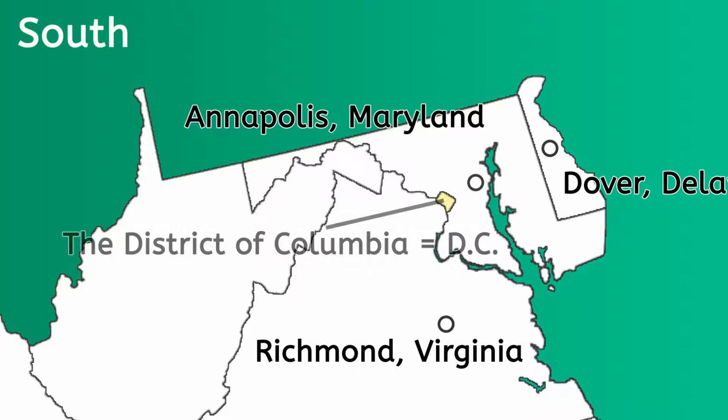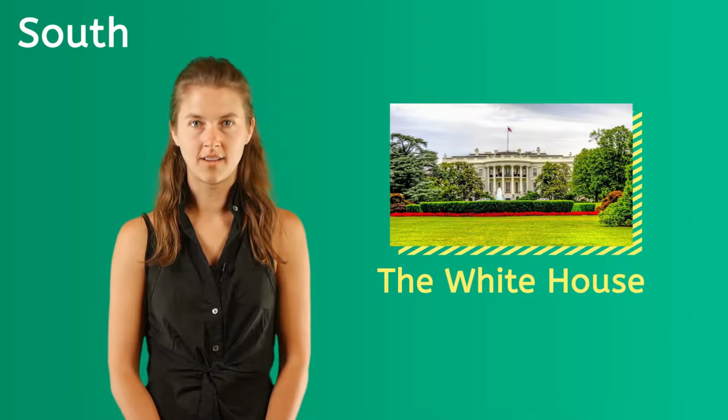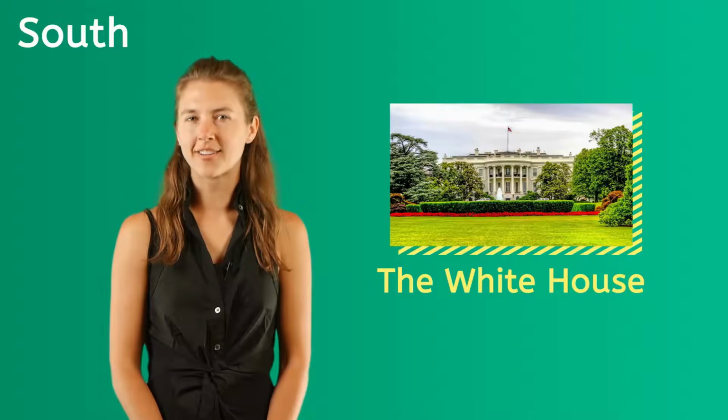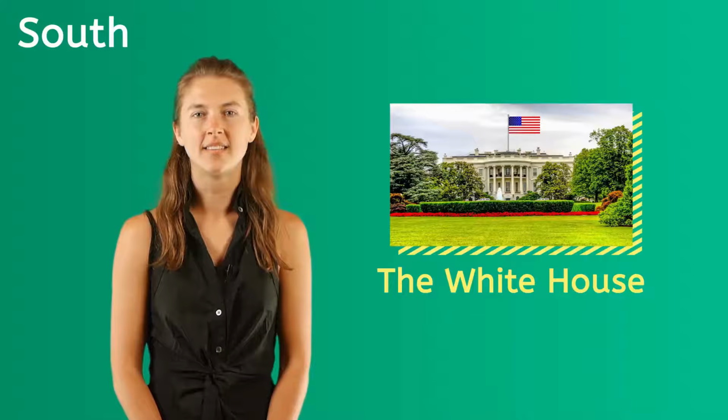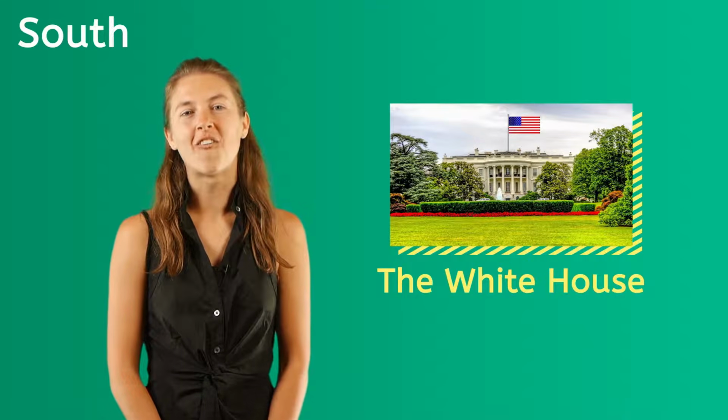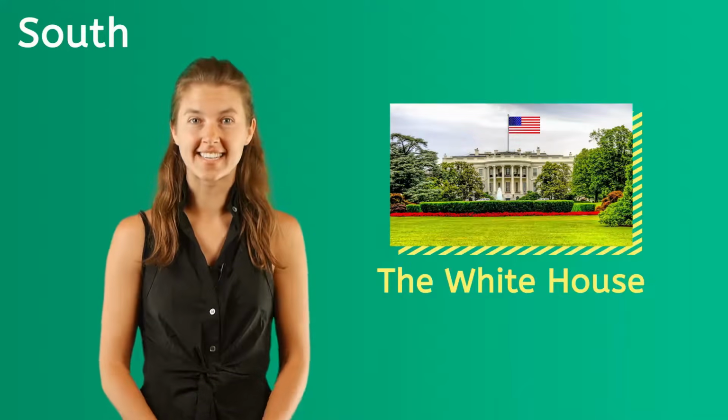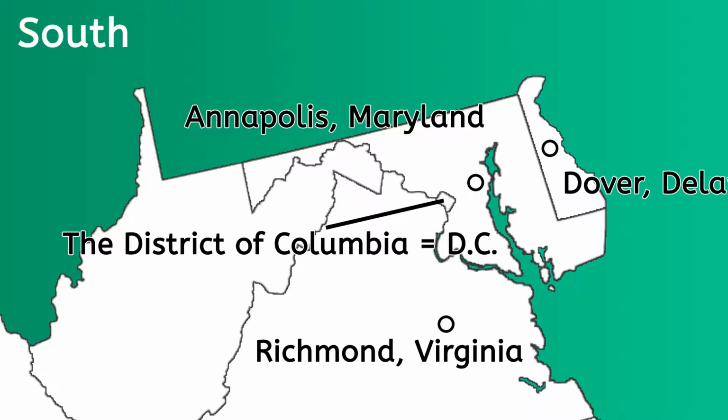Next, we have the District of Columbia, or D.C., where the capital of the United States of America is found. It's called Washington, D.C. for this reason, and this is where the White House is located. Who lives in the White House? Yes, the President of the United States. But be careful, Washington, D.C. is not a state. It is actually located on the land of 2 states, Maryland and Virginia.